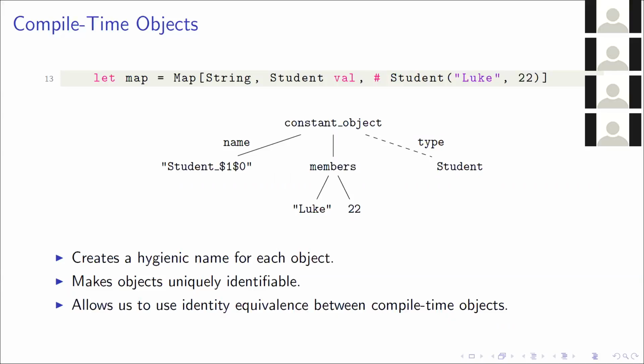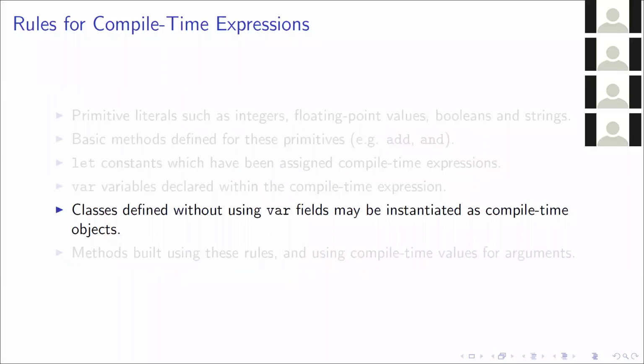And moving quickly on through the rest of the constant object, we have the members subtree, which is just the name and the age field. And finally, we have the type, which is student. So that's great. We have compile time objects.